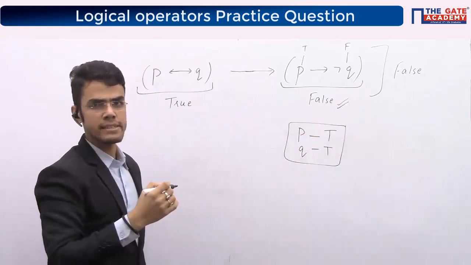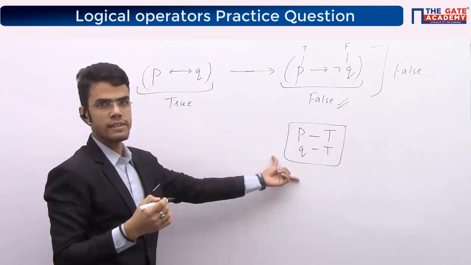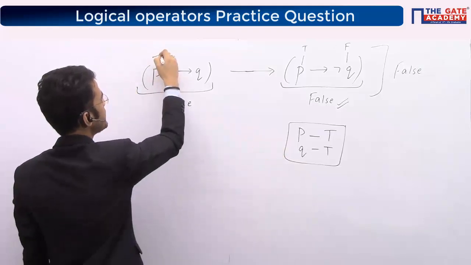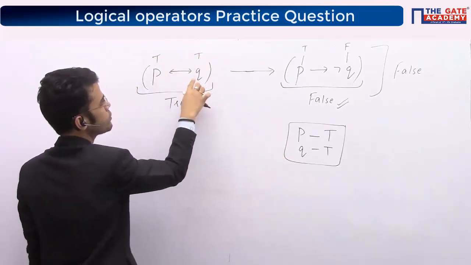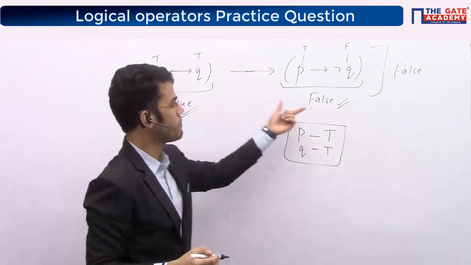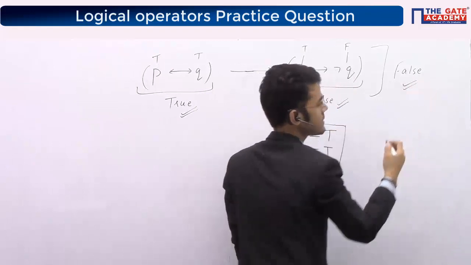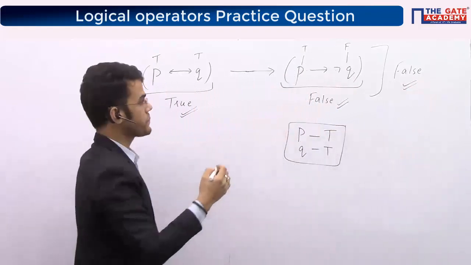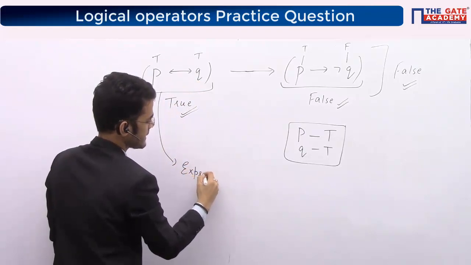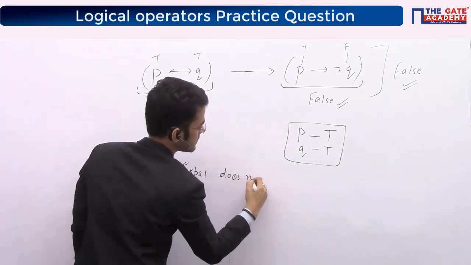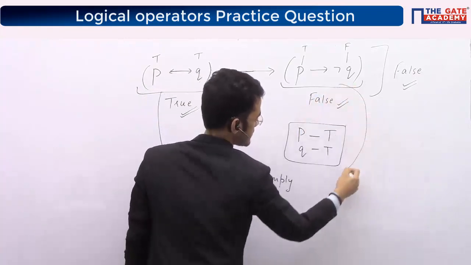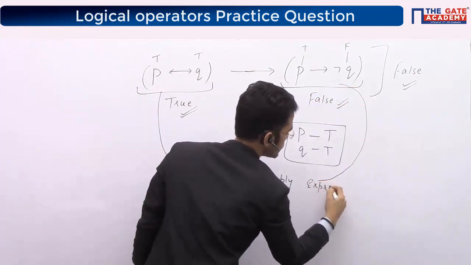This we have already practiced in the previous session. Hope you are comfortable with this. So moving on to this side, P true, Q true. If P is true and Q is also true, true or true will give me true. So yes, I got true as well. So true implies false. I have generated the false case. In this case, I will say that this expression one does not imply expression 2.